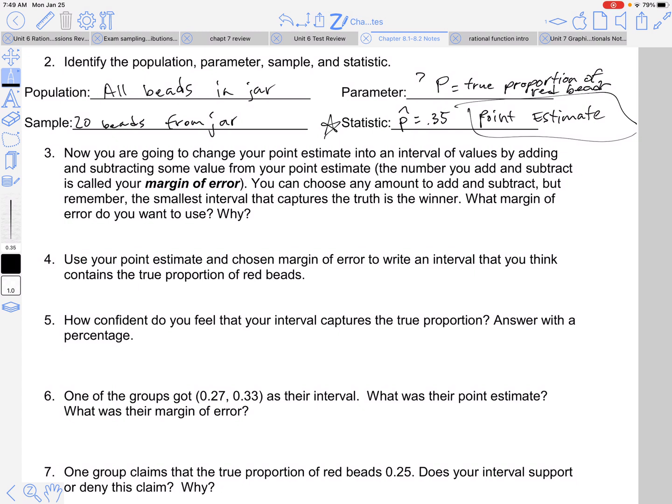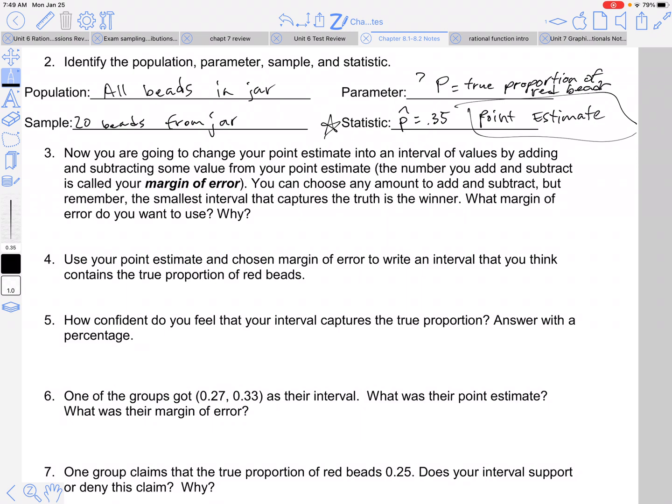If you read the book or watched the intro video, in the intro video he kind of calls it a catcher, like think of a net. So we're creating something a little bit bigger, right? And the book just describes it as this interval that we're going to try to catch the true parameter. So I'm going to have them choose what their margin of error would be. It's any amount that they want that they can add or subtract.